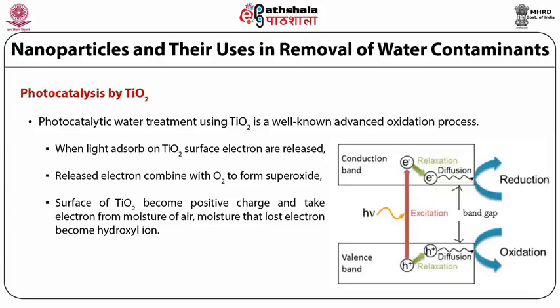So the electrons are mainly involved in the reduction reaction as shown in the figure, while holes are involved in the oxidation reaction, because holes are positively charged. When they come in contact with water molecules, they produce OH radical plus hydrogen ion, and electrons react with the dissolved oxygen to produce reactive oxygen species like superoxide ion, and this generated superoxide ion degrades the pollutant present in close proximity to these radicals.